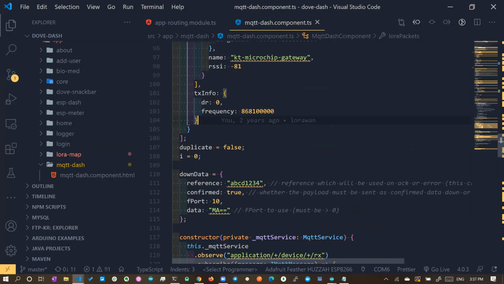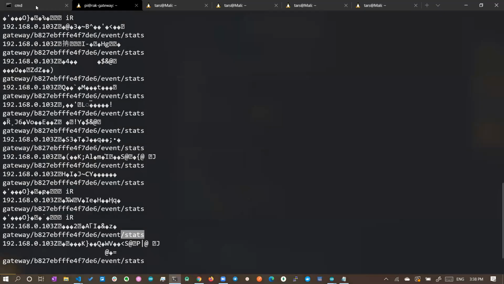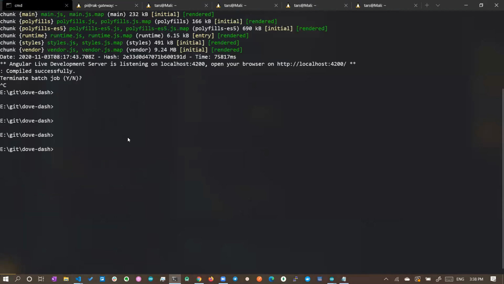Okay, now how to start this application? You can go here and open the command prompt. It's an Angular application, a front end framework. So you can go to the command prompt and start the application. In order to start the application, you have to run the command npm start.